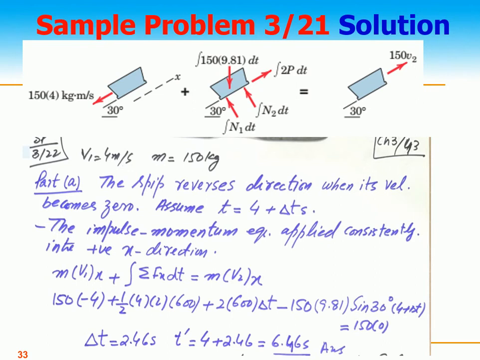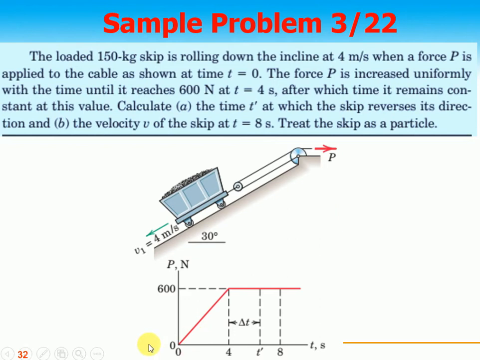So the skip reverses direction when its velocity becomes 0. Assume this happens at t equal to 4 plus delta t seconds. Why do I take 4? Because after 4 seconds the force becomes constant, and then it might reverse direction, at 4 plus delta t. In the first 4 seconds the force is increasing from 0 to 600, and after this it becomes constant.